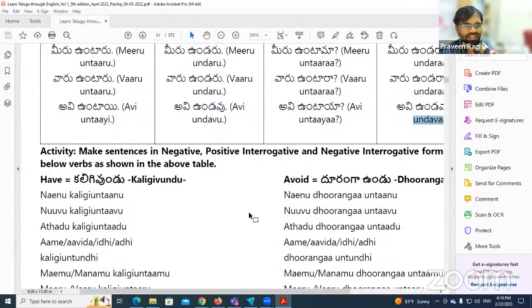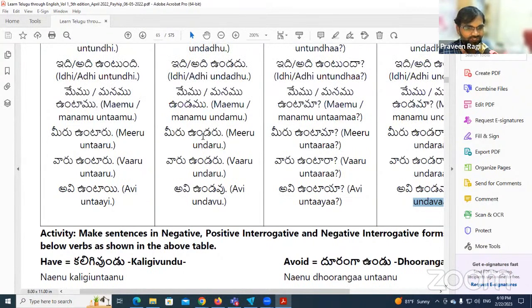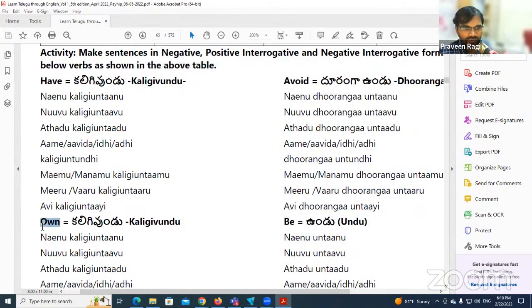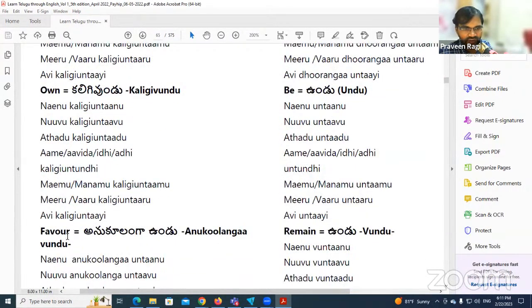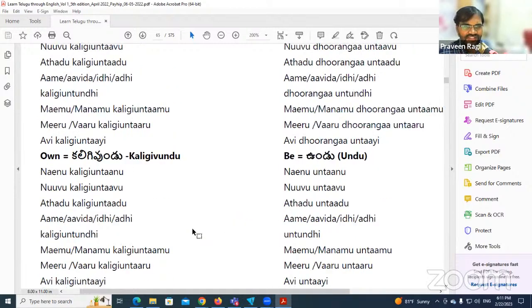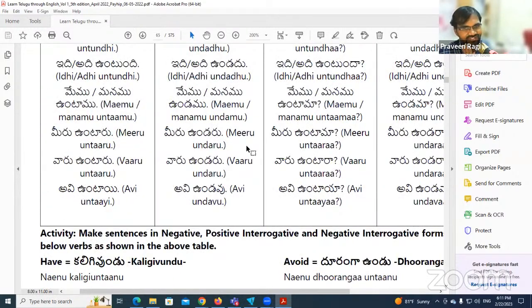Now see, you have this book with you, so whenever you want to make new sentences, you can use the same type of conjugation if the verb ends with the ndu sound. There are certain words ending with ndu. For example, have: kaligi undu. Own is also the same: kaligi undu. Favor: anukulanga undu. For all these words, since the ending is the same, when you make sentences, apply this pattern. That's all.